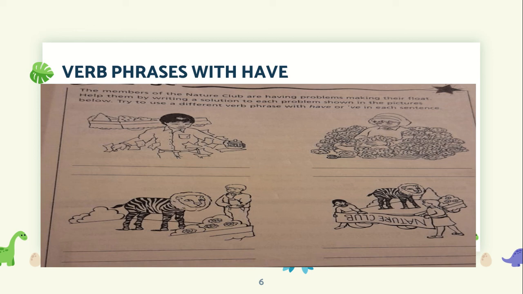There is a boy with glue on his hands and lots of paper. So you will say the boy must have used the glue correctly, or he must have paid attention to what he was doing. Okay, so you have to use three verbs: could have, should have, must have, will have, plus a verb in past, okay?